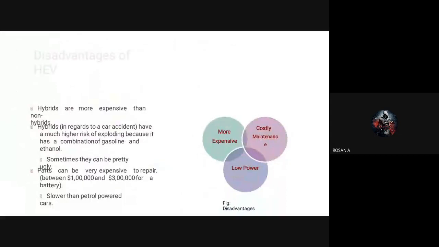So what are the disadvantages, right? The initial cost will be high, and comparatively, for diesel engines or petrol engines, the transmission power here will be low. Then for the batteries, right? For the transmission system, its maintenance cost will be less, right?